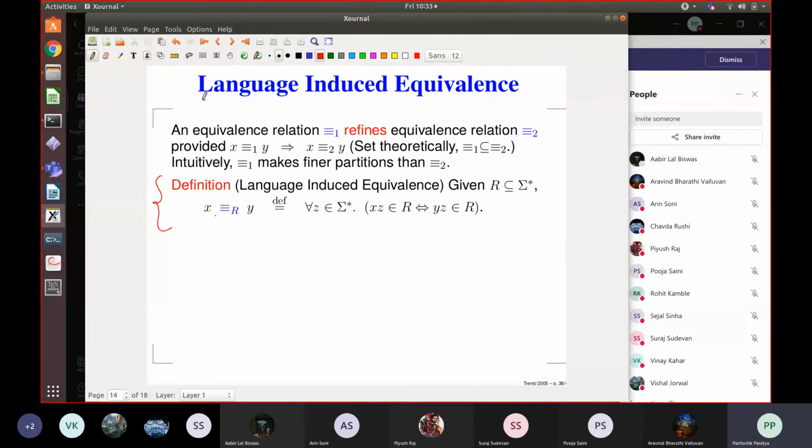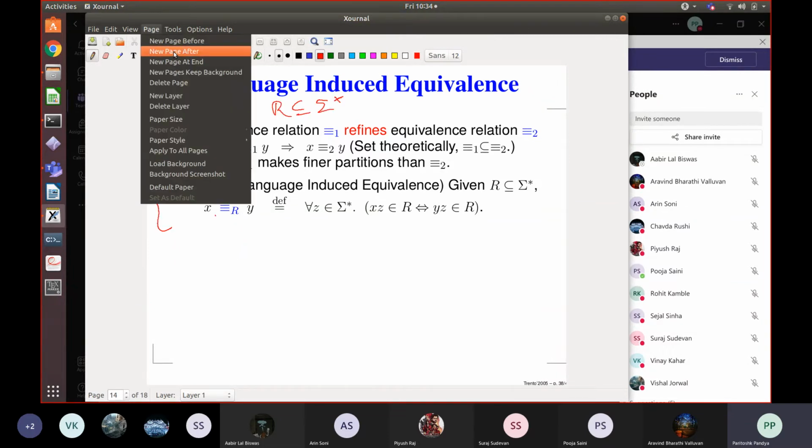So you are given R, a subset of sigma star, and we define this equivalence. Now this equivalence is a mathematical property and it's a little bit abstract. It is also called the right linear equivalence. So this language induced equivalence is also called right linear equivalence. It has two names. We want to see some examples before we see its properties, so next page.